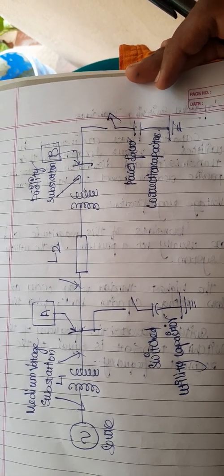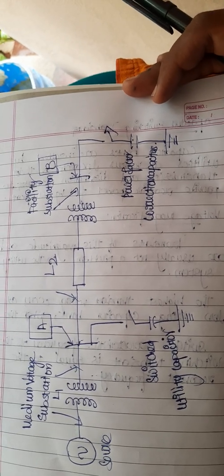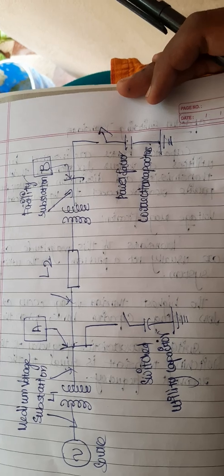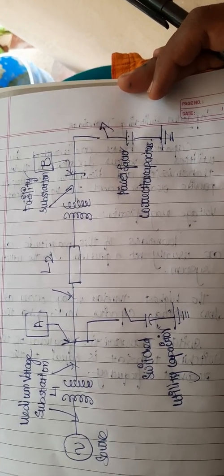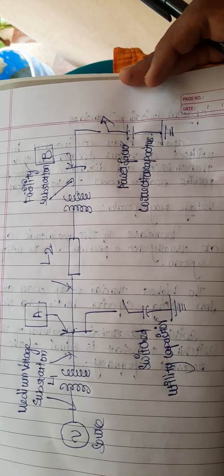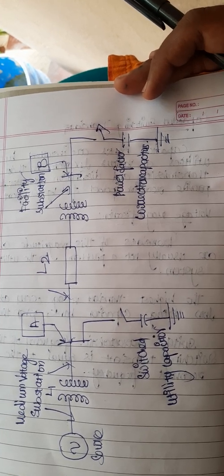Then next, it is transferred to the inductance of L2. Then it has a bus 2, which is shown here as bus B. Here a power factor correction capacitor is needed. So by using this capacitor we can correct the power factor and also maintain the power without any problem.